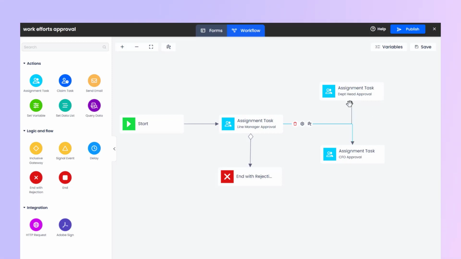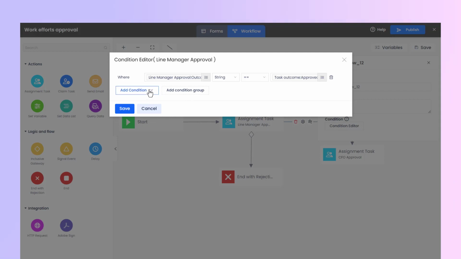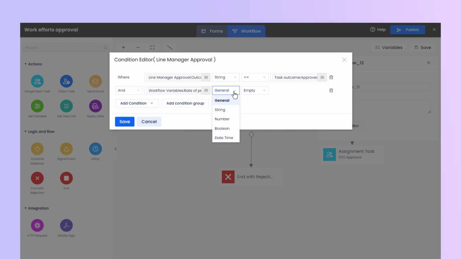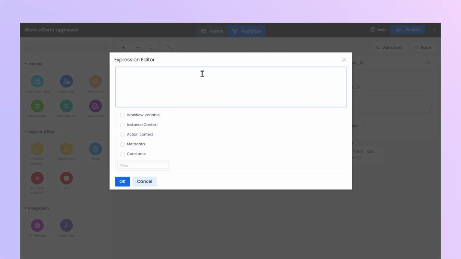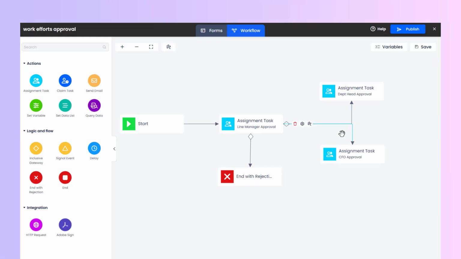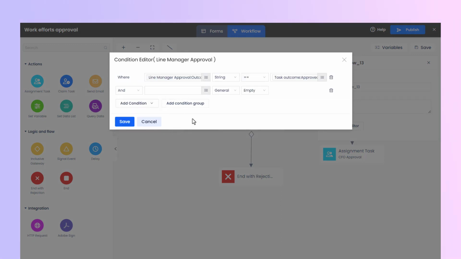We select the flow line connector between the Department Head Approval node and the Line Manager Approval node and open the Condition Editor window. Click the Add Condition button, select Approved. Then select Customize Condition and set the condition to rate of profit less than 0.2. Then check the line connecting the CFO Approval node and the Line Manager Approval node and set the condition to Approved and rate of profit greater than or equal to 0.2.